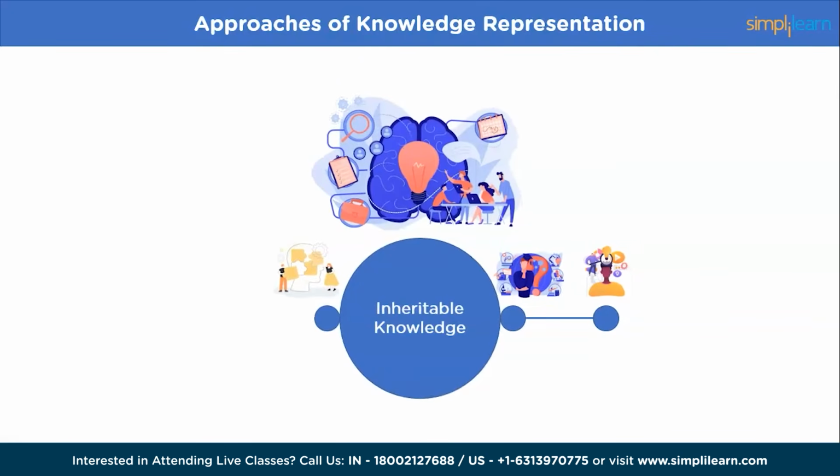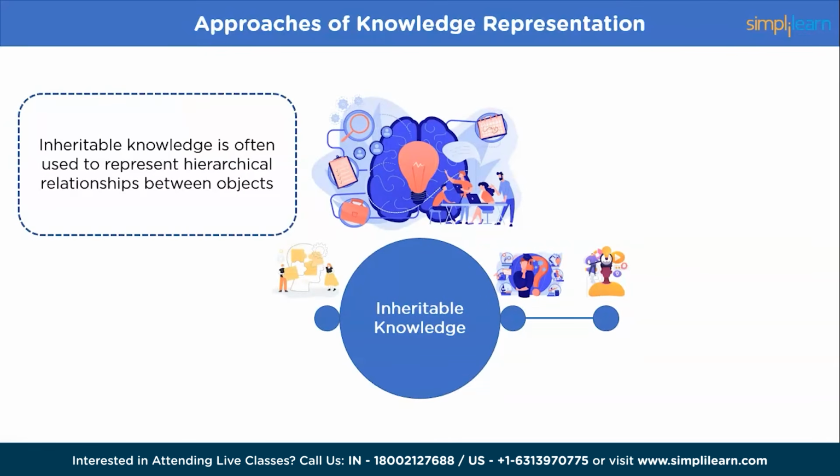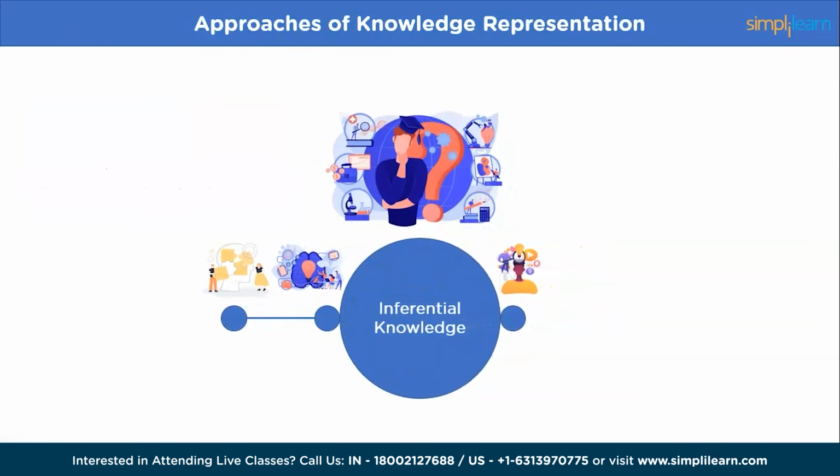Next, inheritable knowledge. Inheritable knowledge represents the knowledge that can be passed on from one object or entity to another. This type of knowledge representation is often used to represent hierarchical relationships between objects. For example, an animal that belongs to the class of mammals inherits all the attributes of its parent class. So in this case, the inheritable knowledge is represented as: mammals are warm-blooded animals, dogs are mammals, therefore dogs are also warm-blooded animals.